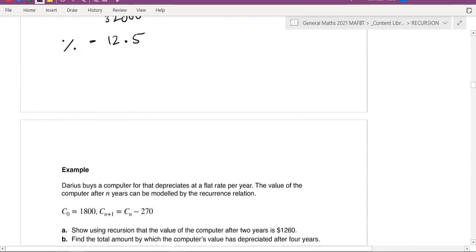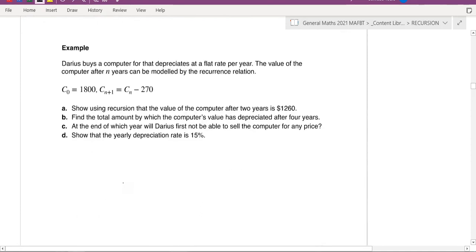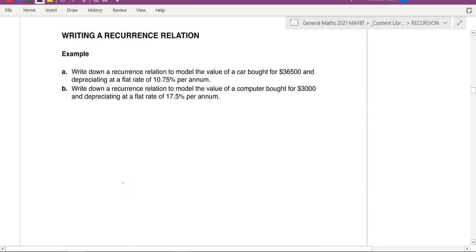Okay. I'm going to skip this because it's more or less the same thing. Let's go to the next one. I'll just do one of these because, again, it is the same exact thing. It's just two examples. So writing a recurrence relation now for depreciating, so minusing.